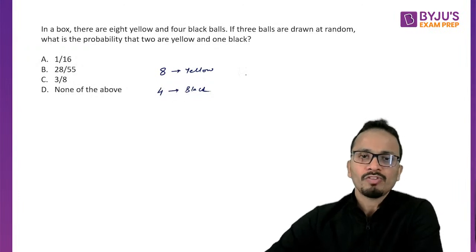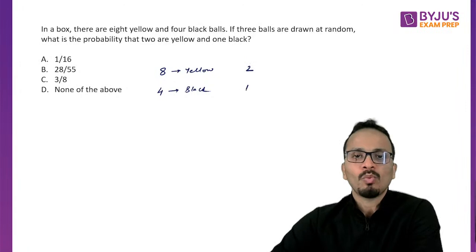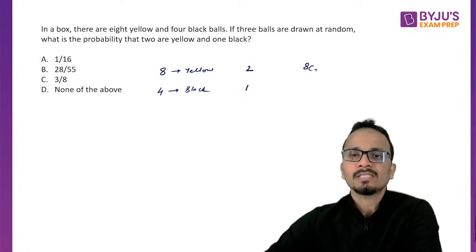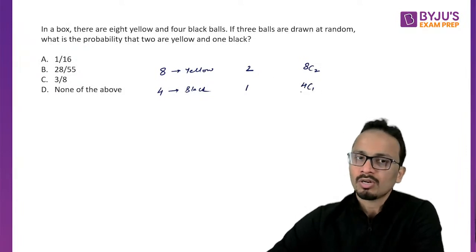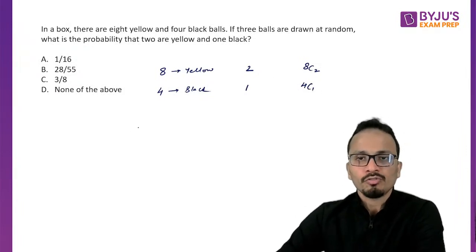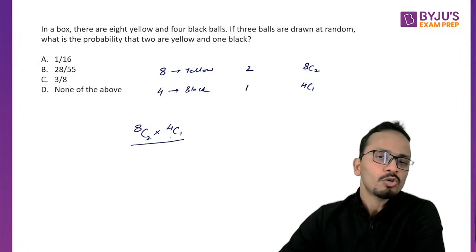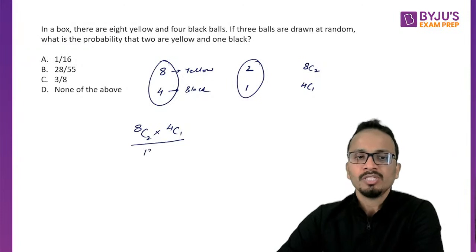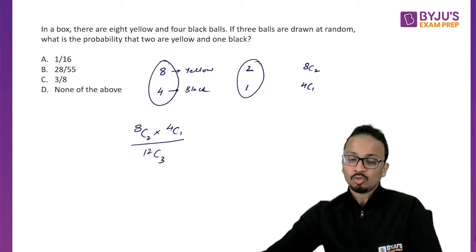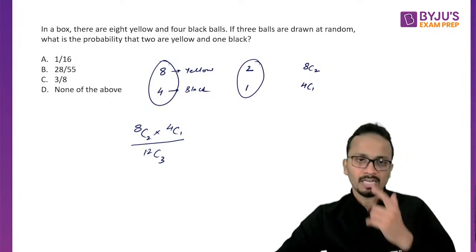First of all, the favorable number of cases: I need 2 yellow and 1 black. So it will be 8C2 for 2 yellow balls and 4C1 for 1 black ball. So favorable number of outcomes will be 8C2 multiplied by 4C1. We'll divide it by the total number of outcomes. We are drawing 3 balls out of 12 balls, so it will be 12C3. So 8C2 into 4C1 upon 12C3 should be your final answer.